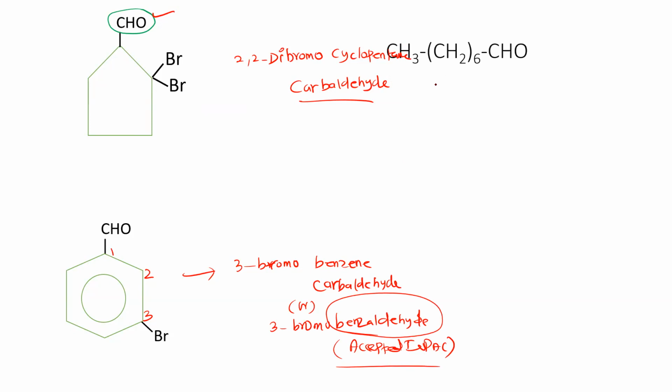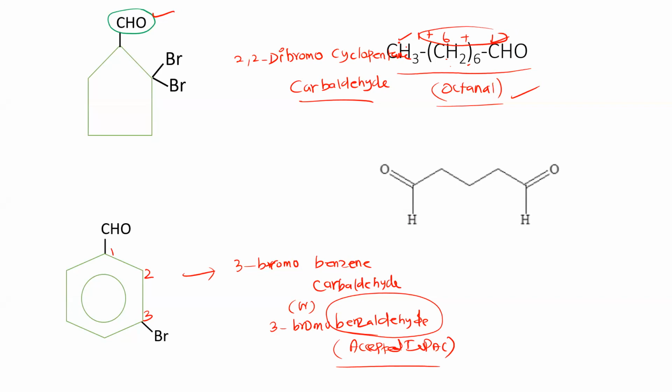Okay, how will you name this compound? Heptanal. Heptanal. Sure. 6 carbon, total 7 and 1 more, 8. Octanal. Totally 8 carbons. This is 6 carbons. So 6 plus 1, and here 1 carbon is there, plus 1, totally 8 carbon. Octanal is the nomenclature.